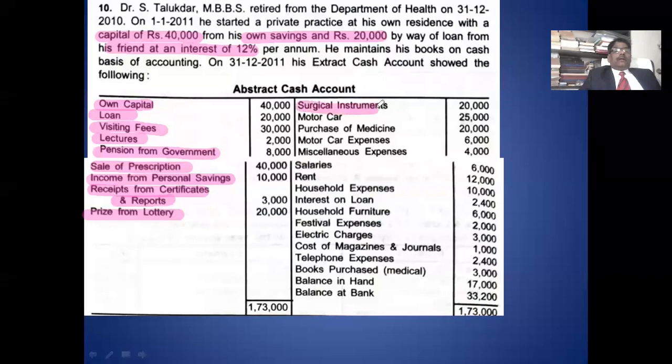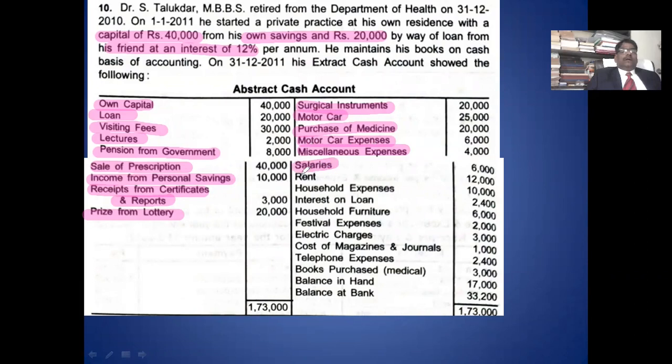First is surgical instrument. Surgical instrument is an asset, goes to the balance sheet. Second is motor car. Motor car is an asset, goes to the balance sheet. Purchase of medicine is an expense, goes to the professional account. Then motor car expense, it may be common. According to that, profession goes to profession, household goes to household. Miscellaneous expense may be profession or household.